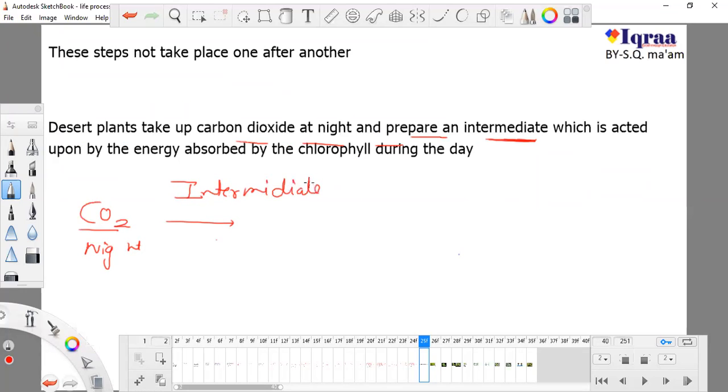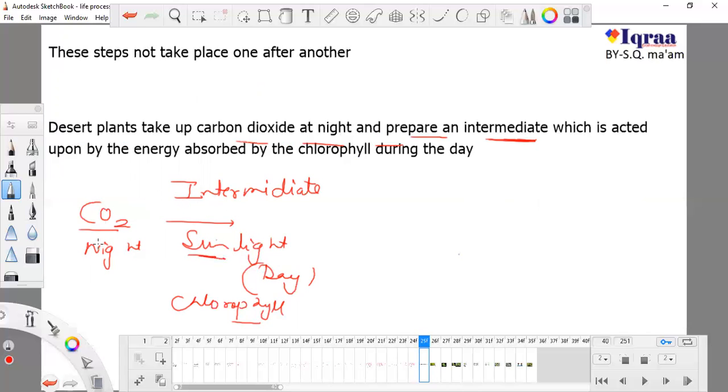And in daytime they absorb sunlight, because absorption of sunlight doesn't need stomata. Absorption of sunlight occurs by chlorophyll, which is sufficient, and there is no need of stomata for it. Stomata does only three things: it absorbs CO2, releases O2, and releases H2O. So there is no relation between stomata and sunlight, remember this.